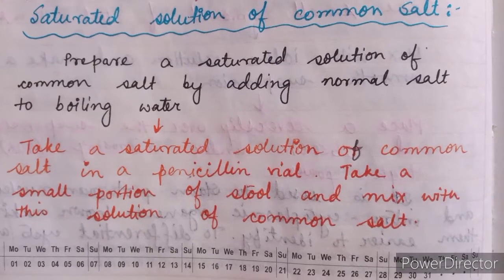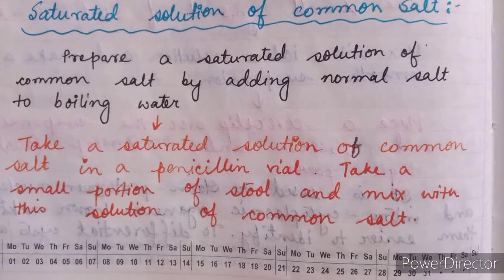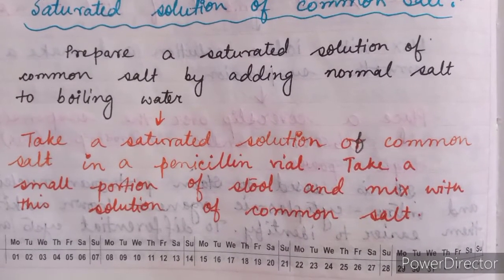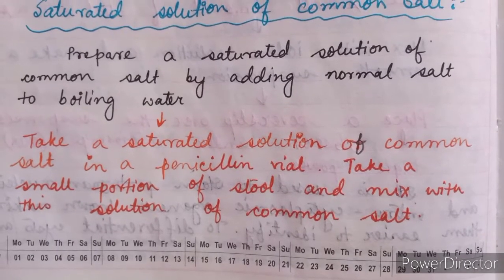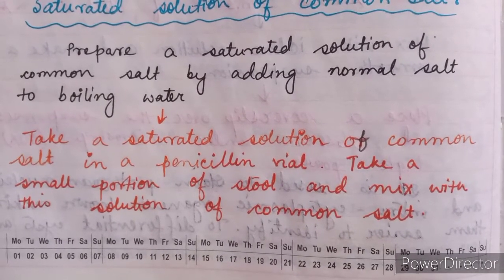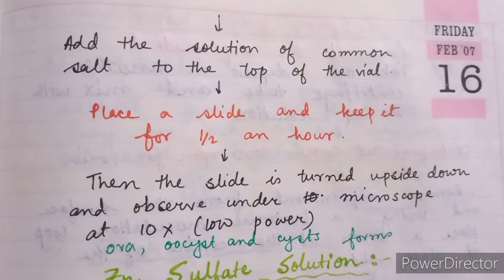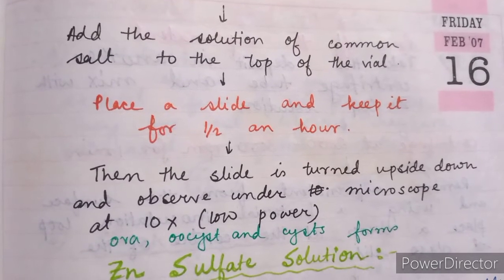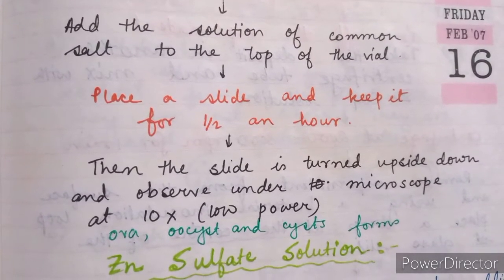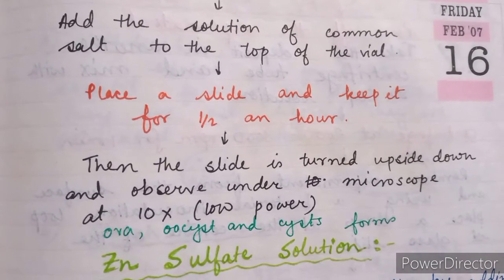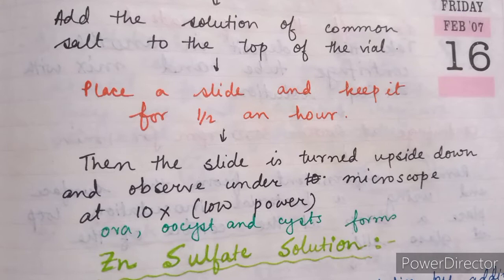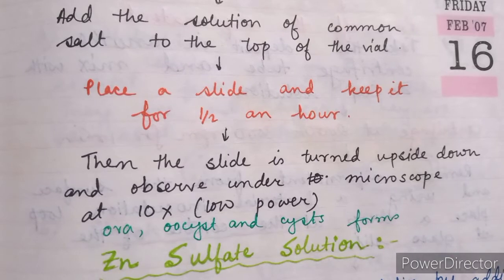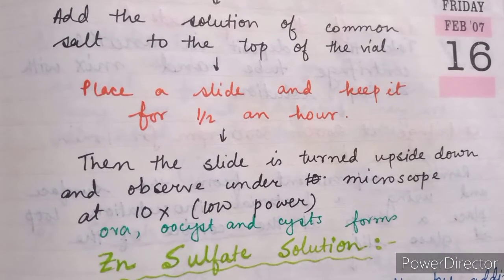First, the saturated solution of common salt. Prepare a saturated solution of common salt by adding normal salt to boiling water. Then take the saturated solution of common salt in a penicillin vial. Take a small portion of stool and mix it with this solution. Add the solution of common salt to the top of the vial. Then place a slide and keep it for half an hour. Then the slide is turned upside down and observed under microscope at 10x. And we can find the ova, oocysts and cysts present in stool.